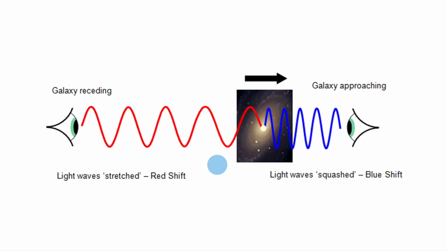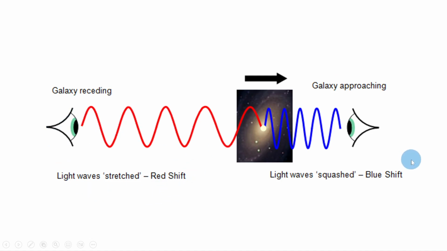Now that doesn't mean that the light itself necessarily turns red, it just means that it shifts towards red. For example, if the light was a green wavelength to begin with, then it could shift to say the orange wavelength, which is a greater wavelength. But the light itself doesn't have to change to red. So we can see that for galaxies moving to the right here away from this observer on the left, the light waves are stretched out, and this is known as redshift.